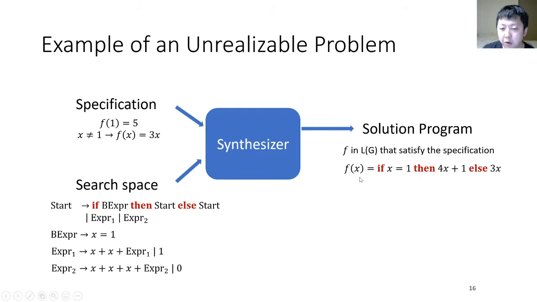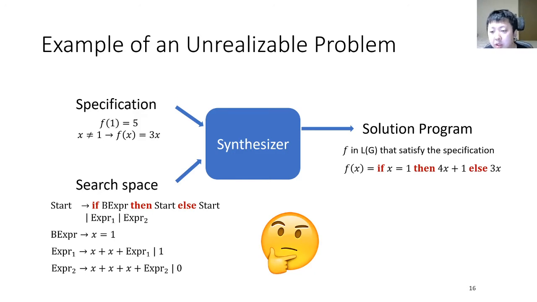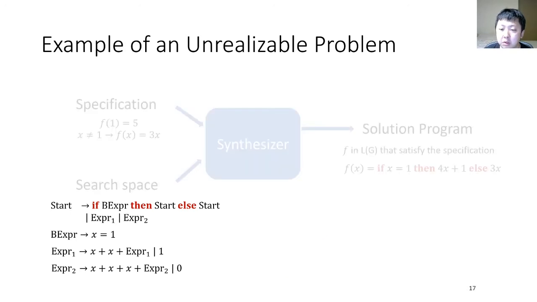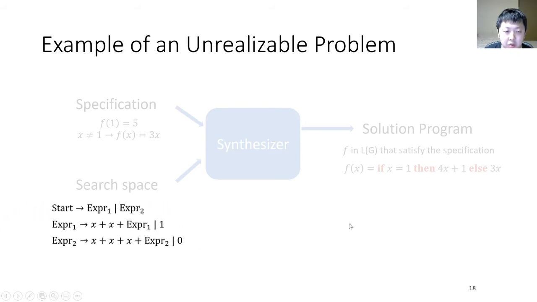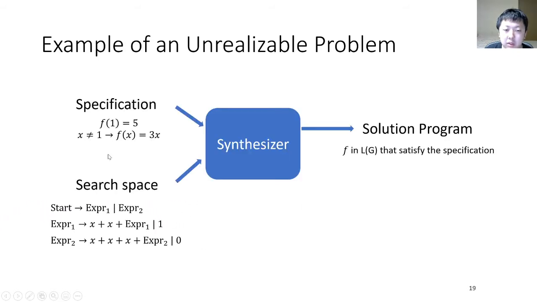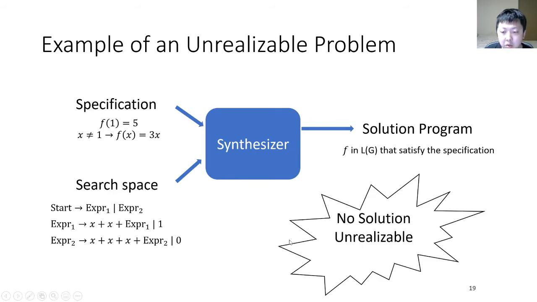The user may ask, oh, we found a solution with an if-then-else statement. Can we find a solution without using an if-then-else statement? To do so, she will construct a grammar without the if-then-else statement and replace the grammar to get a new synthesis problem. Actually, this problem has no solution and it is unrealizable. Why? Let me show you why.